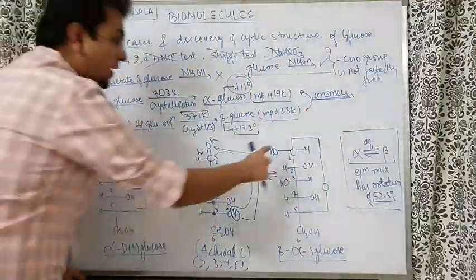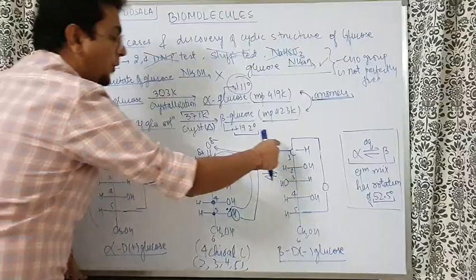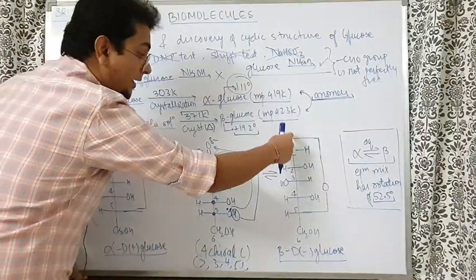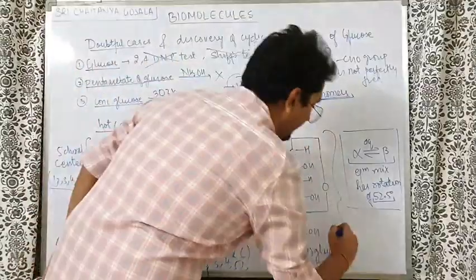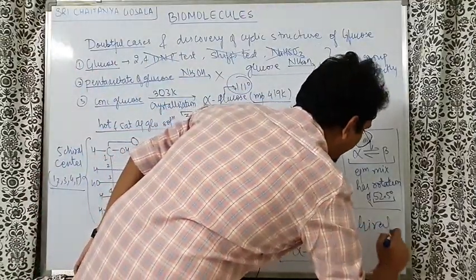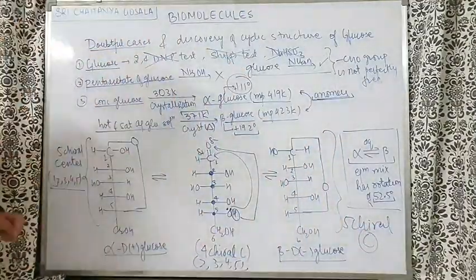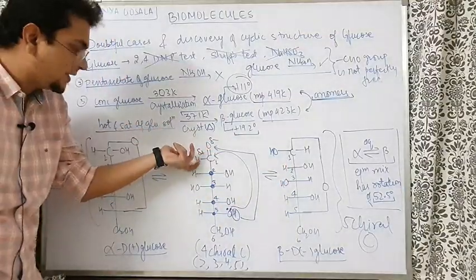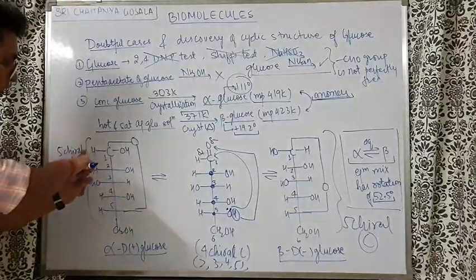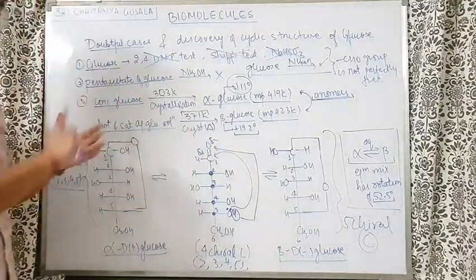So we understand now this carbon attached to O, carbon attached to OH, carbon attached to H, carbon attached to another big chain. It is now a chiral carbon. This is also having 5 chiral center, 5 chiral carbons are there. And the important part is that this first carbon, which was previously the aldehyde group, can have OH on the right side as well as left side.